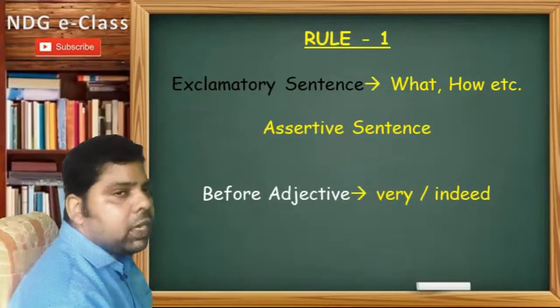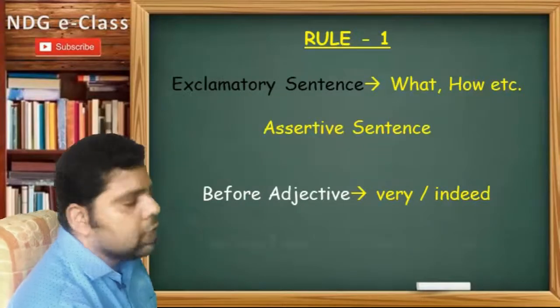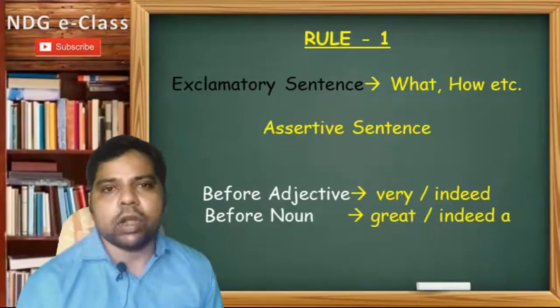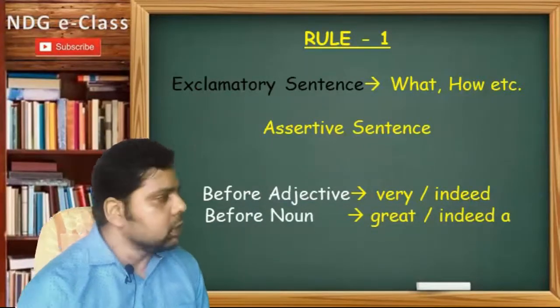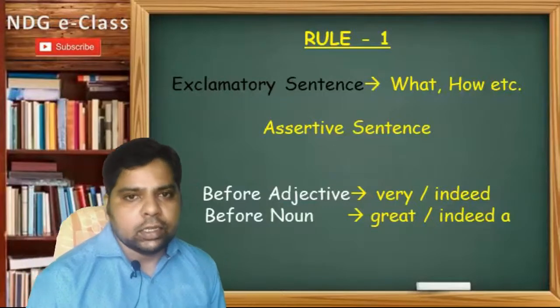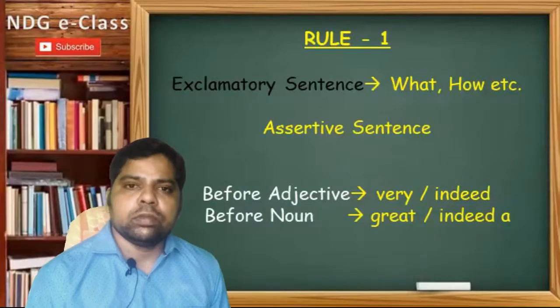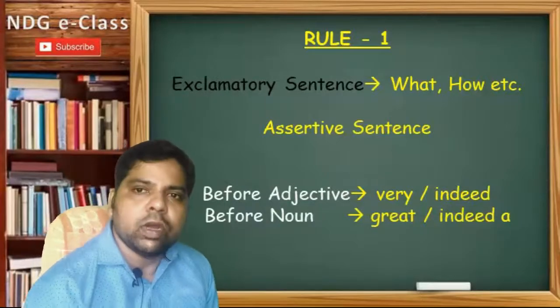And if the exclamatory sentence contains a noun, then we will use great or indeed. So remember these two pairs of words, very or indeed, and great or indeed. These are put before the adjective or noun.